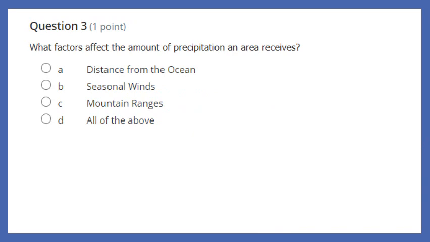Okay, question number 3. What factors or conditions affect the amount of precipitation an area receives? Reminder, precipitation means rain. Is it A, distance from the ocean, B, seasonal winds, C, mountain ranges, or D, all of the above? I'm going to give you some picture clues, so use these pictures to help you.